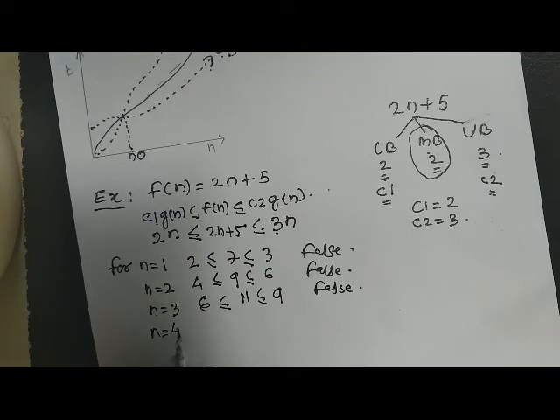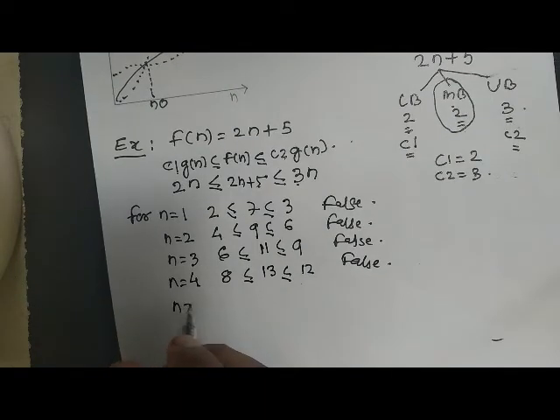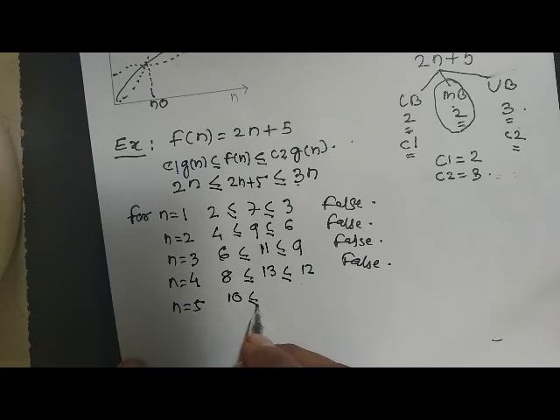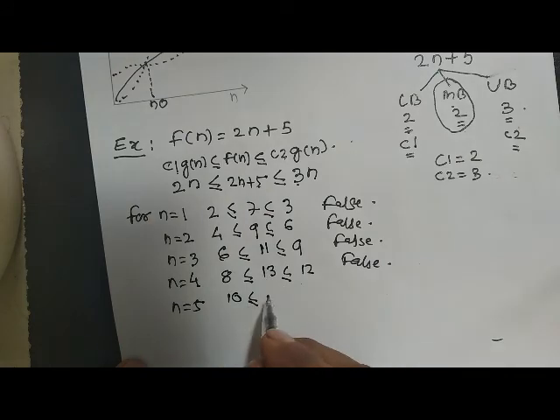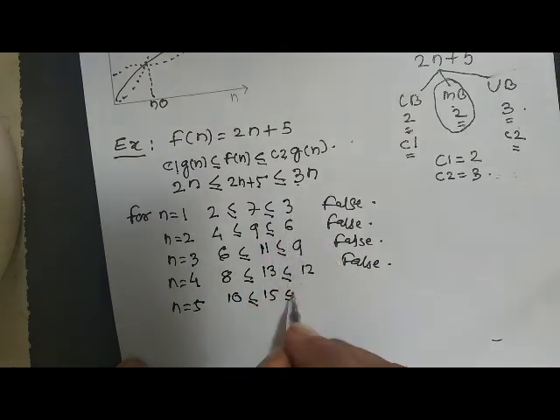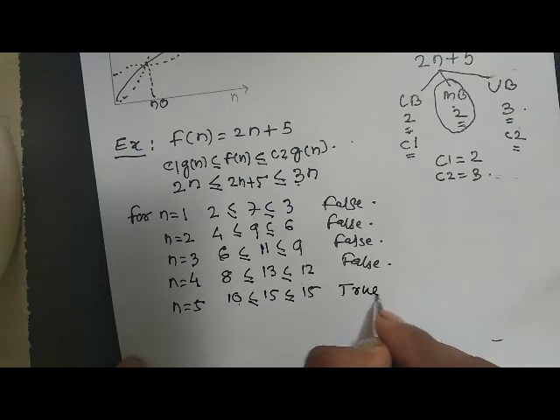Now consider n equal to 4. It will become 8 less than equal to 13 less than equal to 12. This is also false. Now consider n equal to 5. It will become 10 less than equal to 15 less than equal to 15. So 10 is less than equal to 15, yes, and 15 is less than equal to 15. So this is true.